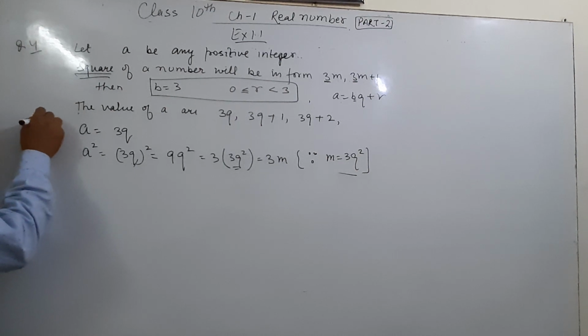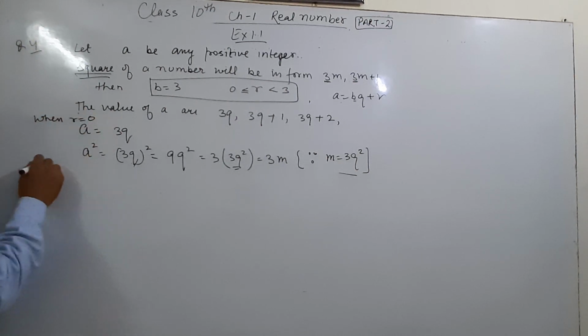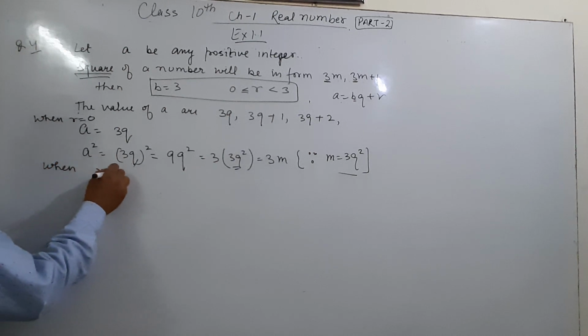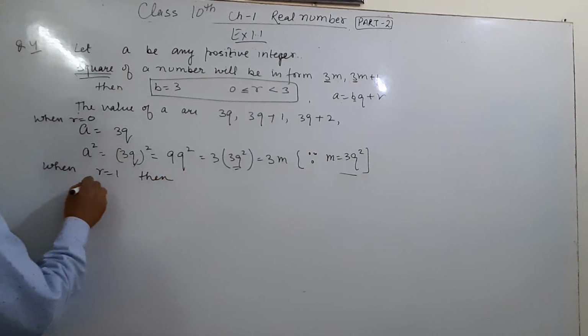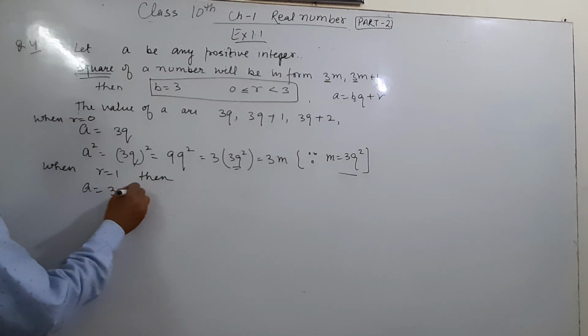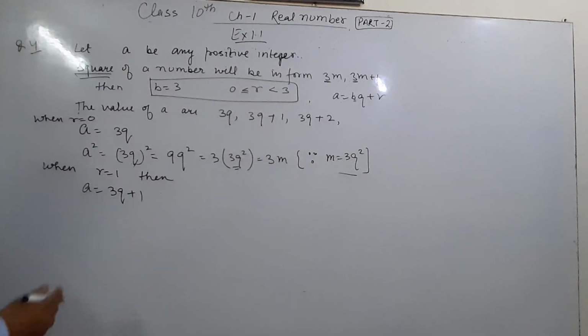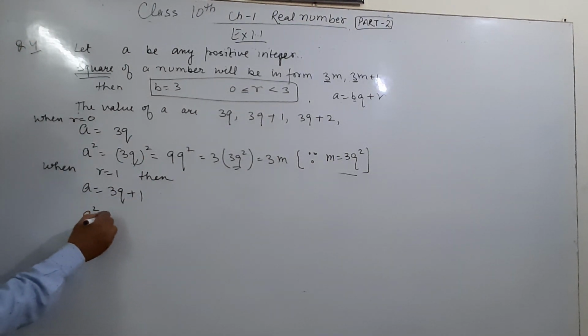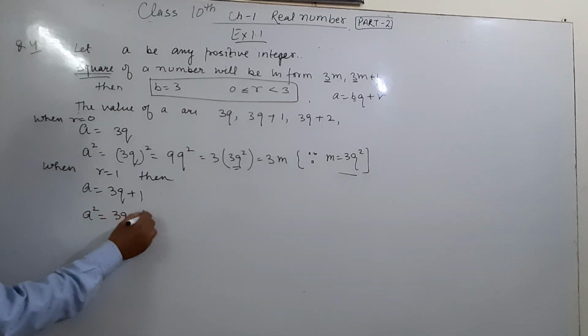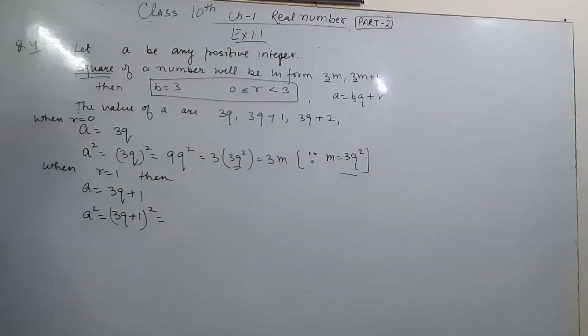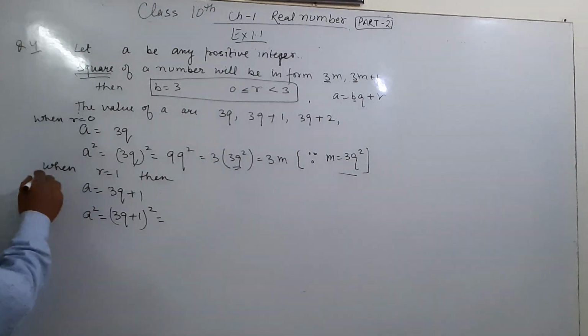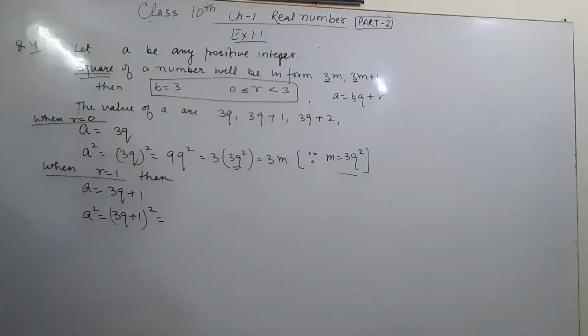First case, when r is equal to 0. When r is equal to 1, then a is equal to 3q plus 1. And then squaring, a square is equal to 3q plus 1 whole square. Now open the bracket. We have to apply the identity a plus b whole square. Apply it, you know it very well.